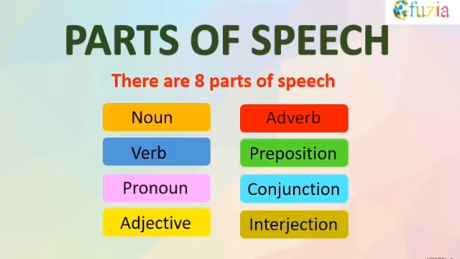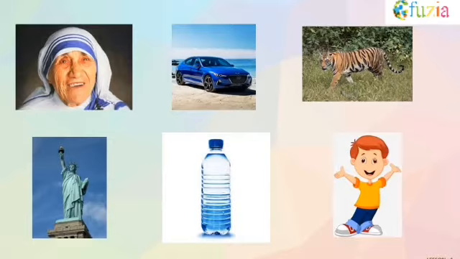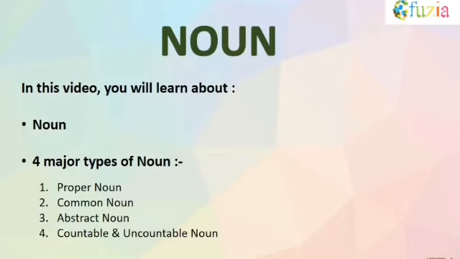Moving on, now you all can see 6 small pictures on your screen. So what does come to your mind when you see these pictures together? How do they relate to each other? Like Mother Teresa, a car, a tiger, the Statue of Liberty, a water bottle and an animated image of a little boy? Yes, in this video you'll learn about noun, its types and use. So what are the 4 major types of noun? They are proper noun, common noun, abstract noun, countable and uncountable noun.